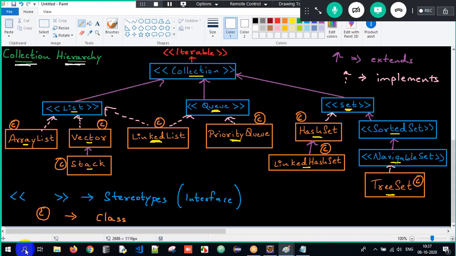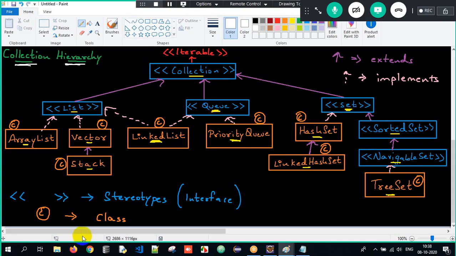And I have told this relationship. Class to class, interface to interface, class to an interface, no relationship. I mean, class to an interface is implements, interface to class, no relationship. I have given that table when we did the interface topic, right?